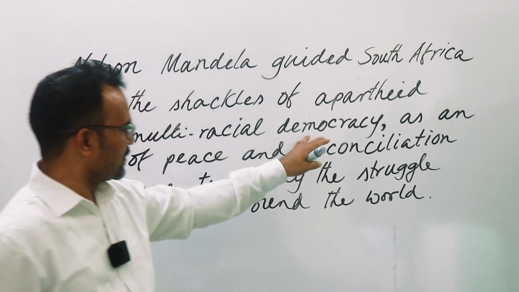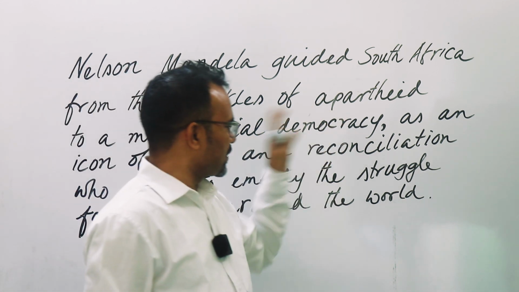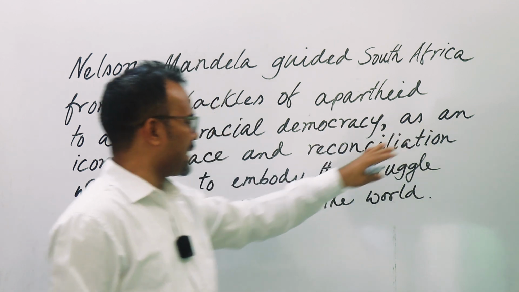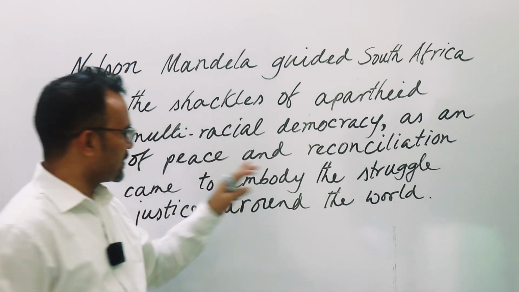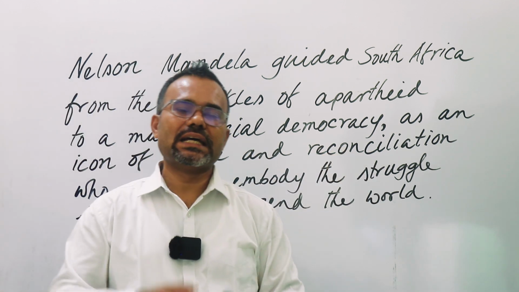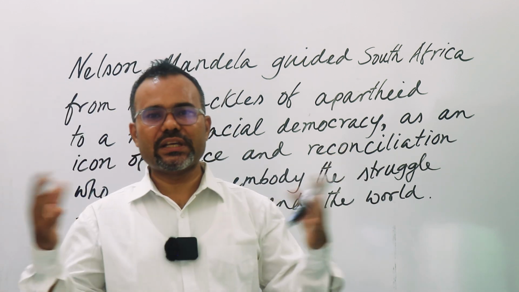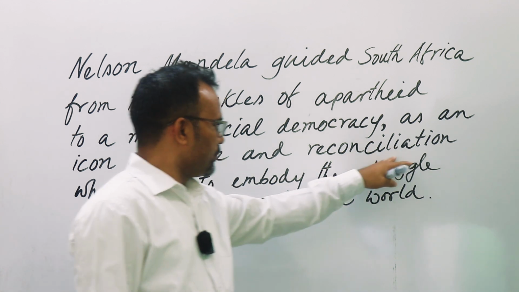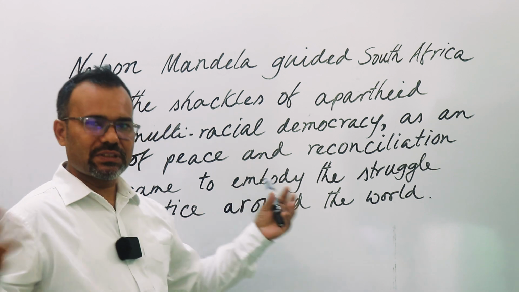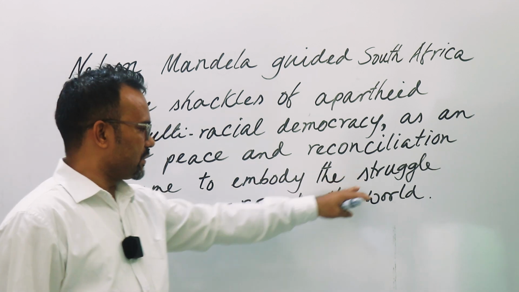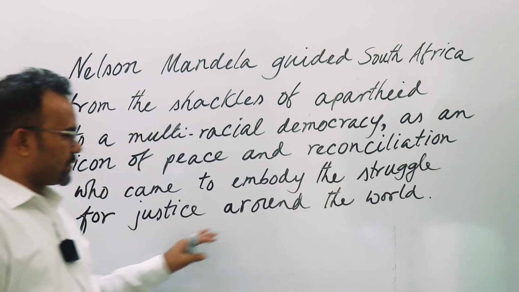That is actually different. Racial democracy, multiracial democracy as an icon of peace and reconciliation. Peace, you understand, and reconciliation means get together. Okay, reunited. So reconciliation, who came to embody means to join together the struggle for justice around the world.